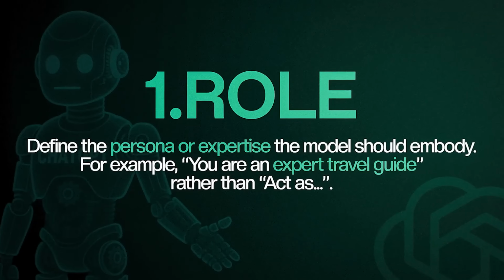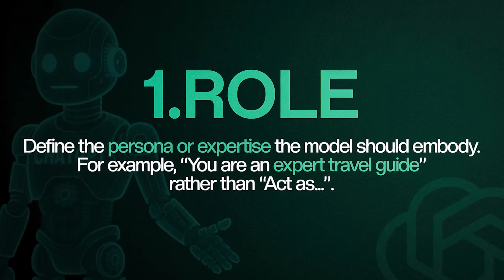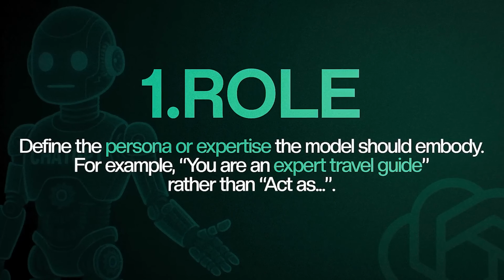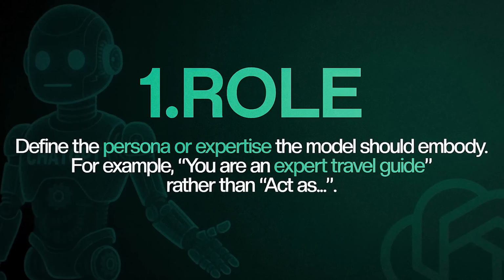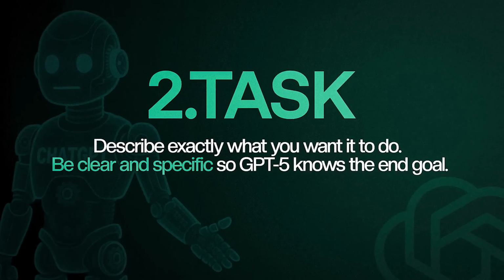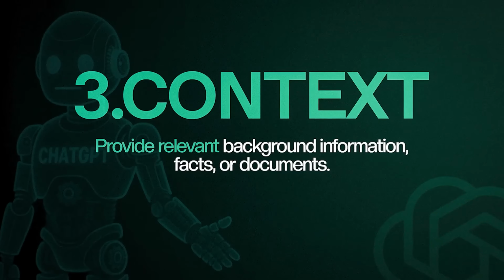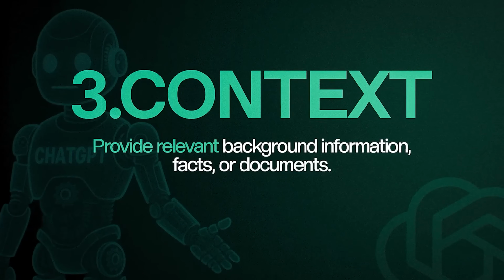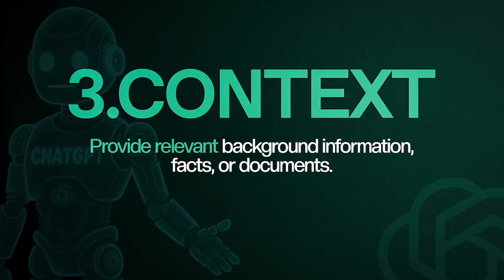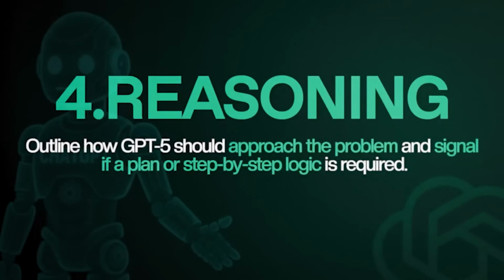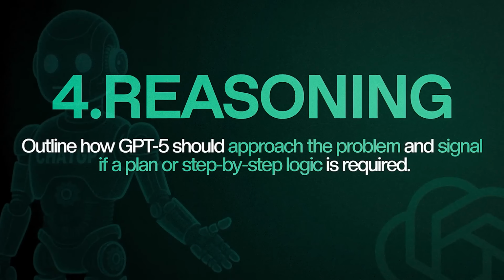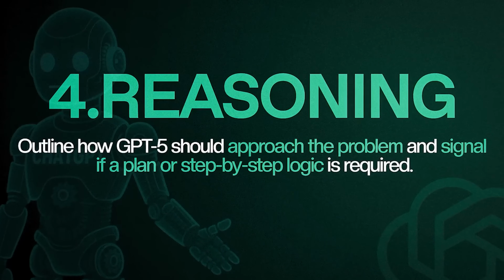First and foremost, you have to set a role for the GPT agent by defining the persona or expertise of the model. Then you have to describe the task clearly and specifically, like what exactly it needs to do. Post that is the context, where you provide the background information and the relevant facts and documents it requires. The fourth important thing is reasoning, where you outline for the GPT how to solve the problem.